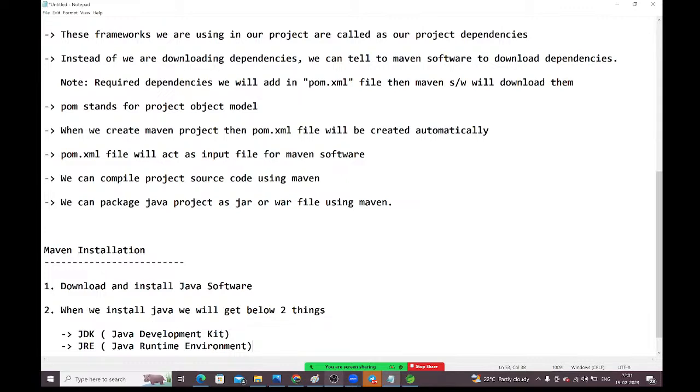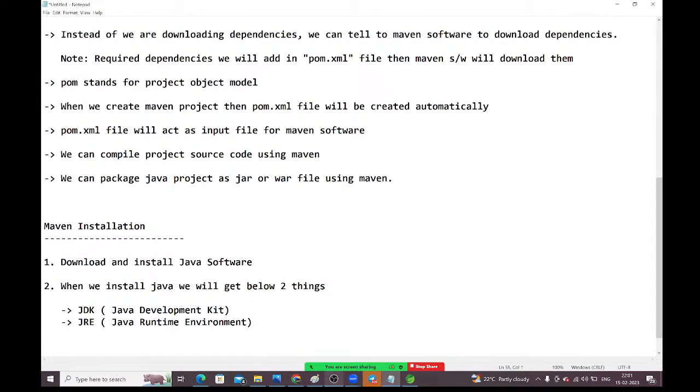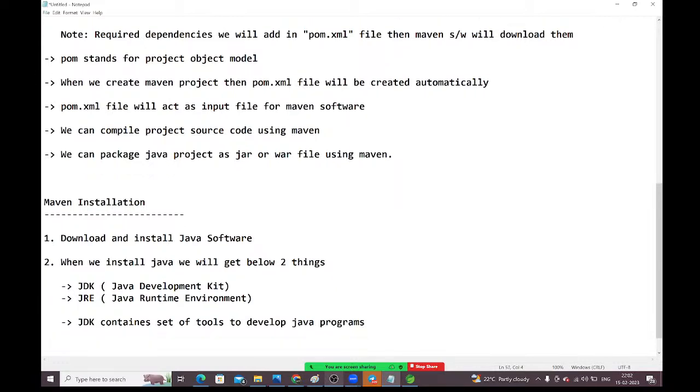Okay, guys. Now, JDK contains a set of tools to develop Java programs.